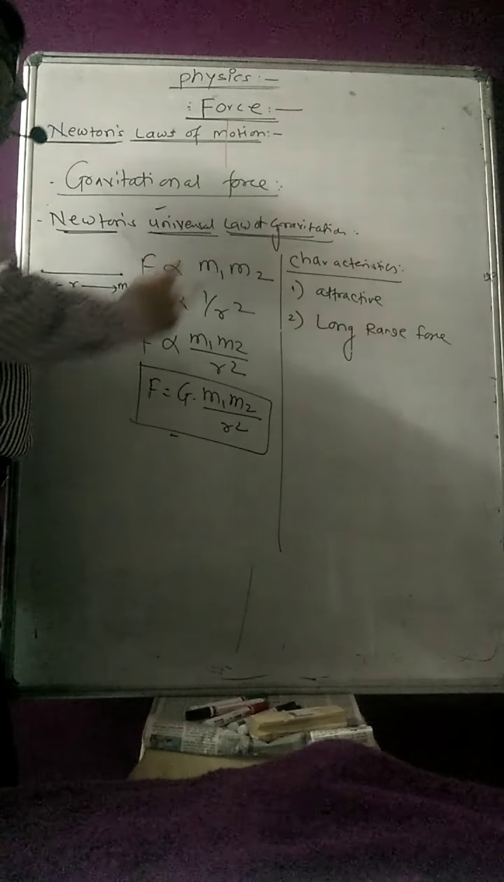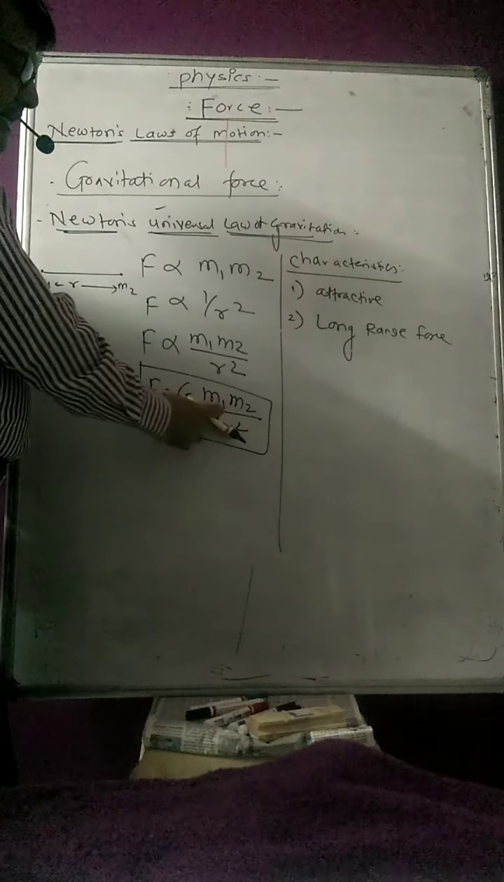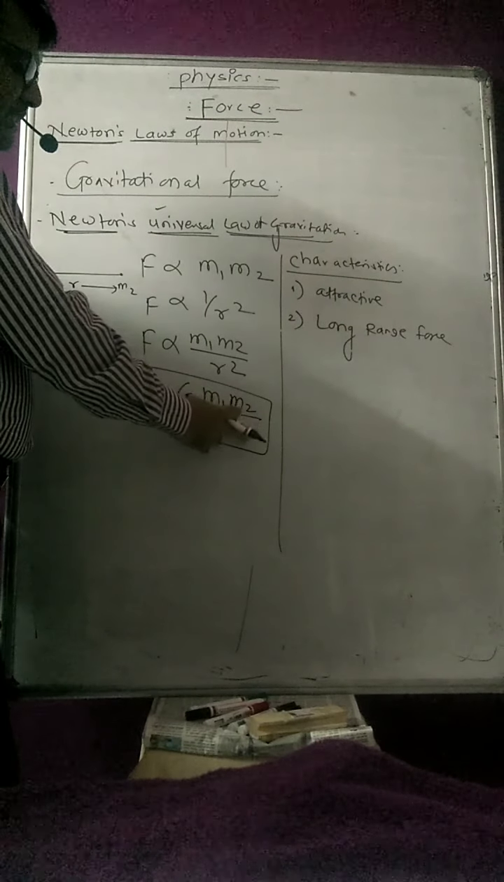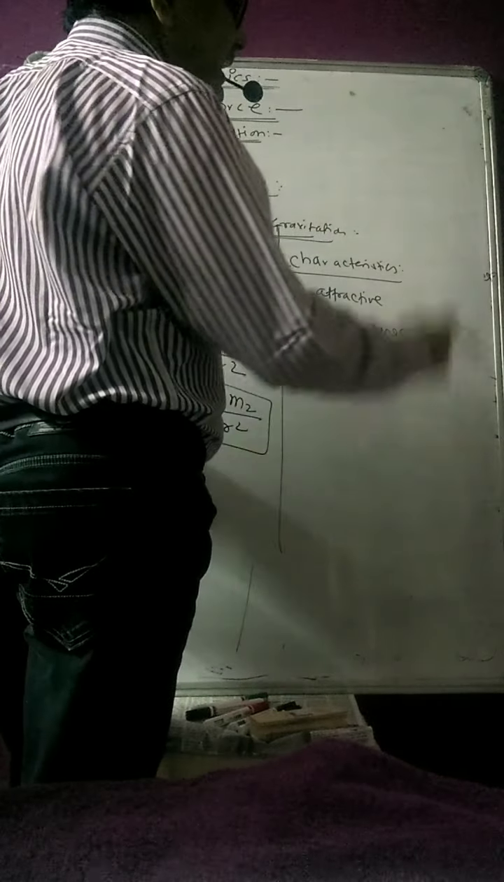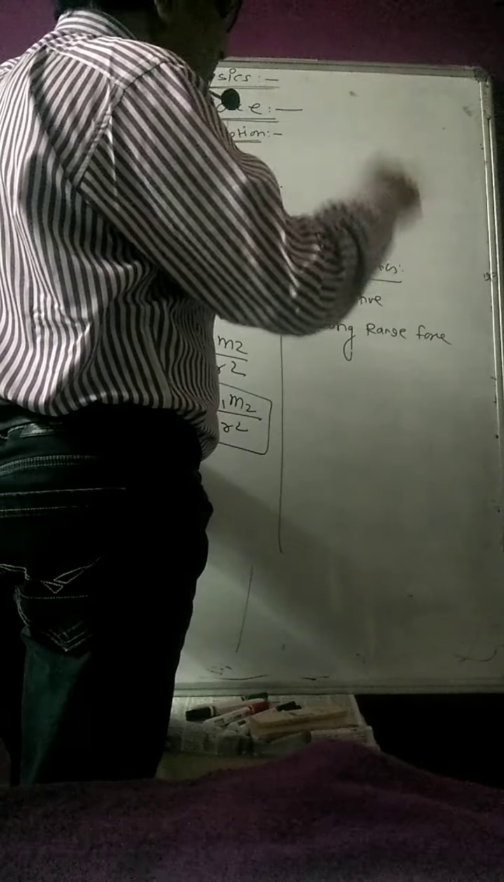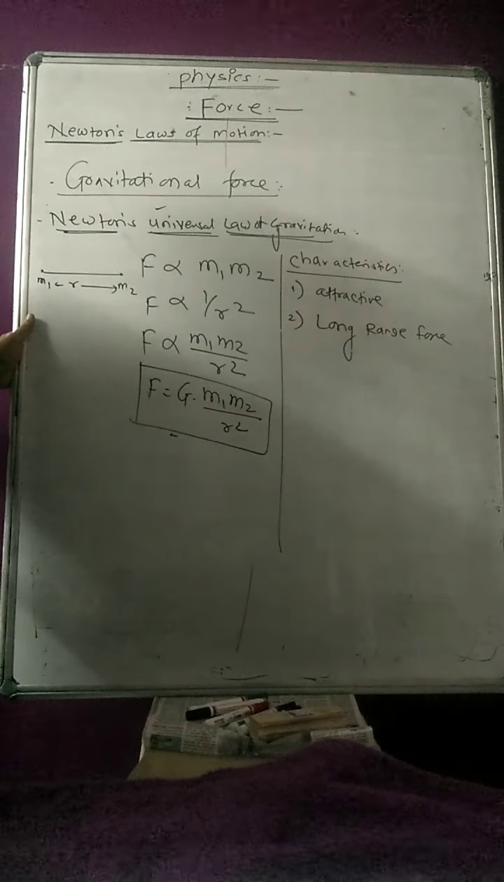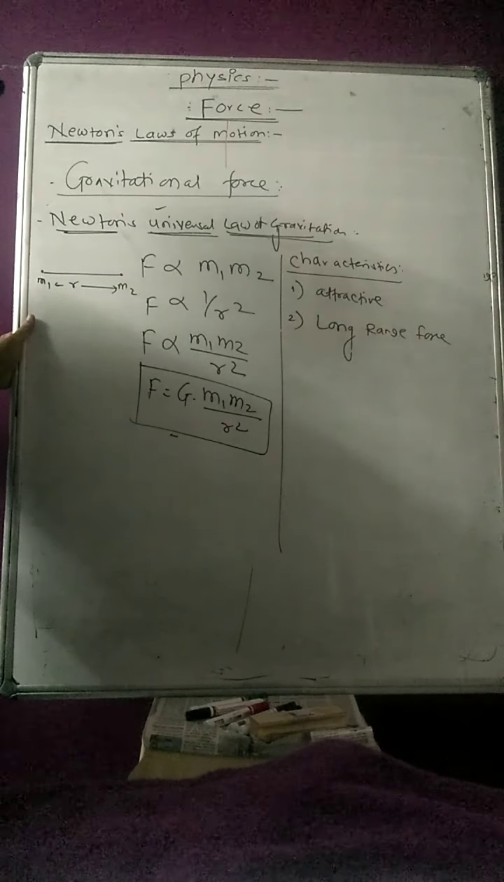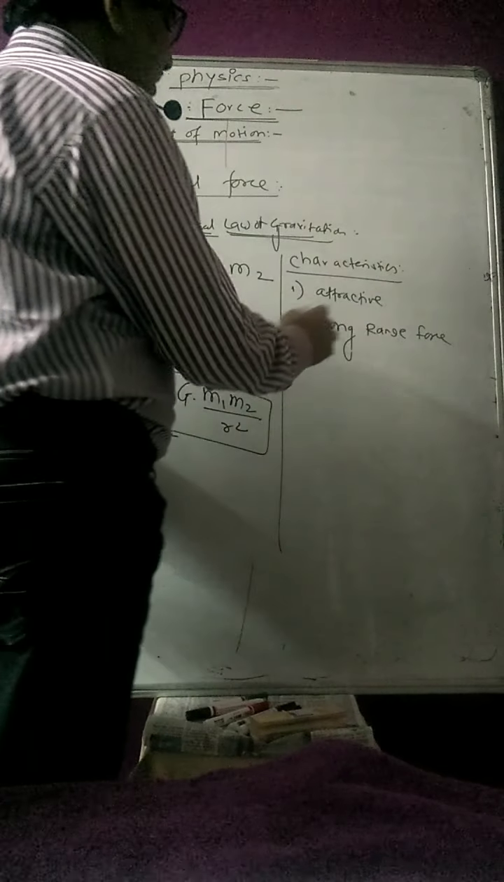As you are going away from the first mass to the second mass, as the distance goes on increasing, the force goes on decreasing, but up to infinity this force can exist. At infinity this force will become 0. Suppose if I take 100 as infinity, then up to 99.99 this force can exist. So this is the long range force.